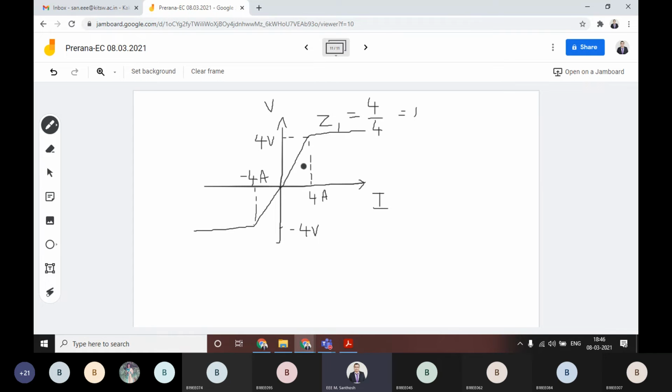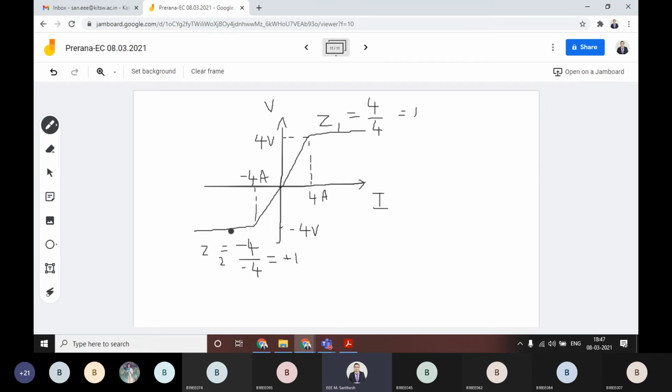then if we are calculating the value at other points, then in that case at other values, if you calculate this value Z2, or suppose this is minus 4 by minus 4, this is kind of equal to plus 1.